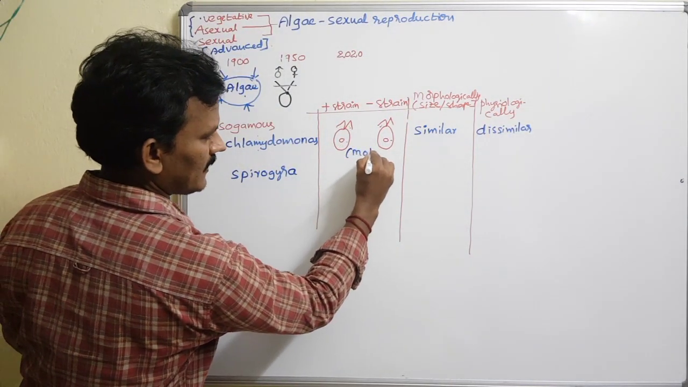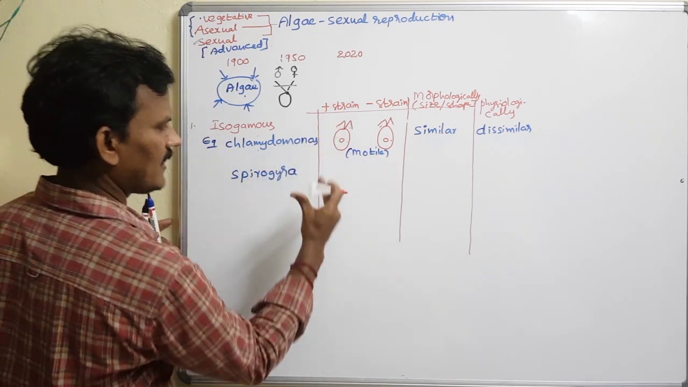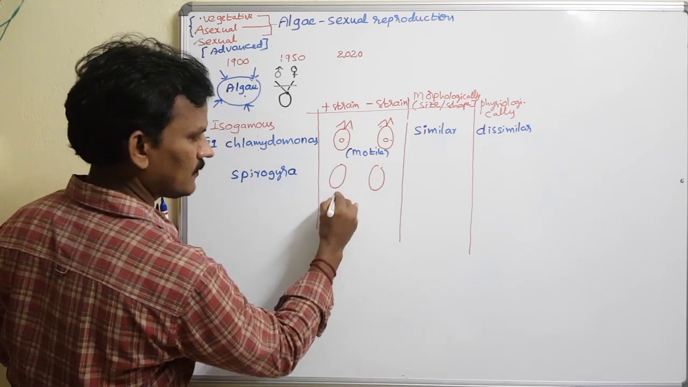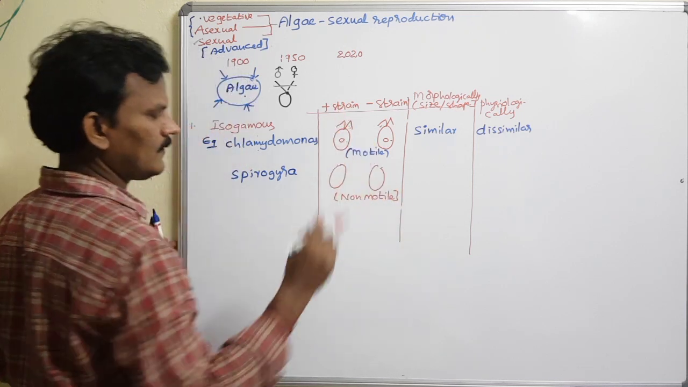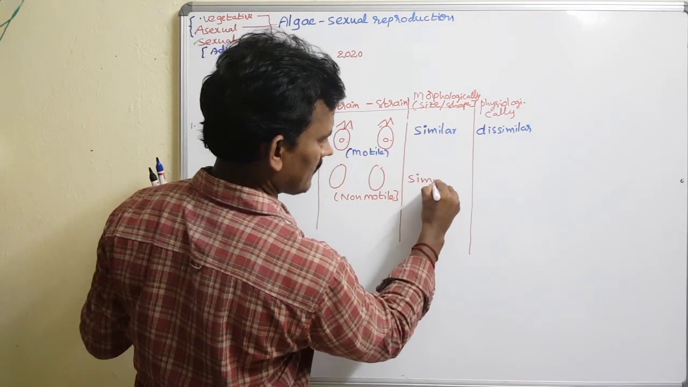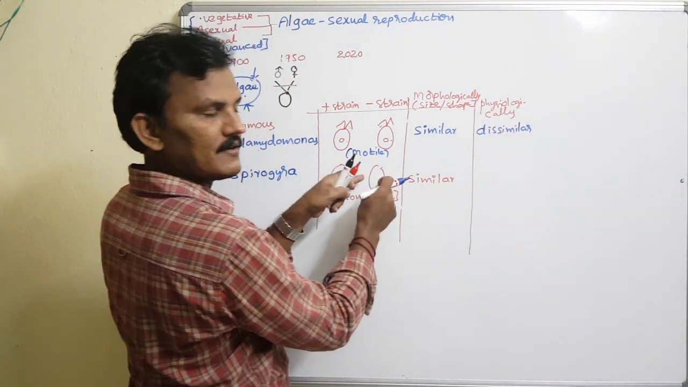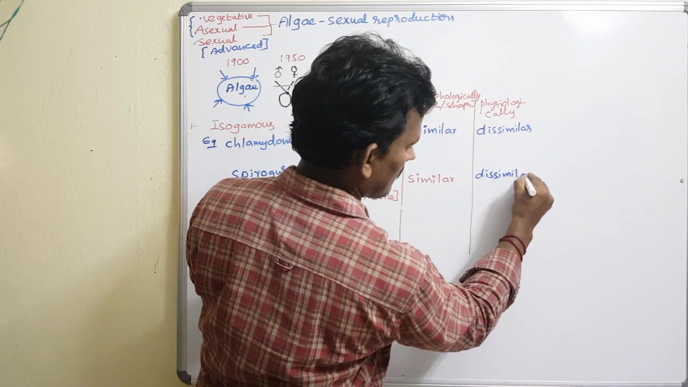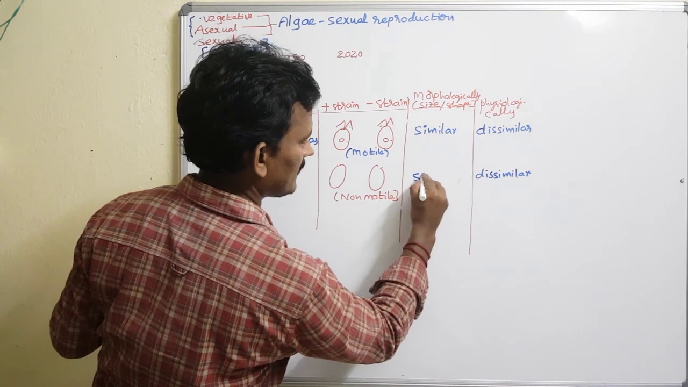Let me write about the motile nature. In Spirogyra, there are male gametes and female gametes. They have no flagella, so they are non-motile in nature. But both are similar in structure. Physiologically, one is male and one is female, so they are dissimilar.